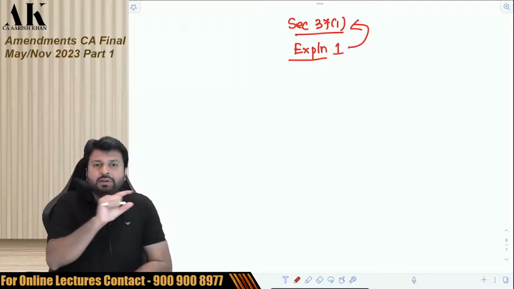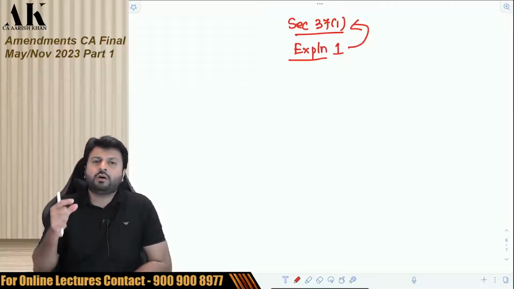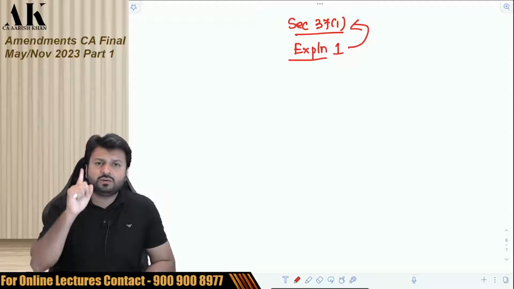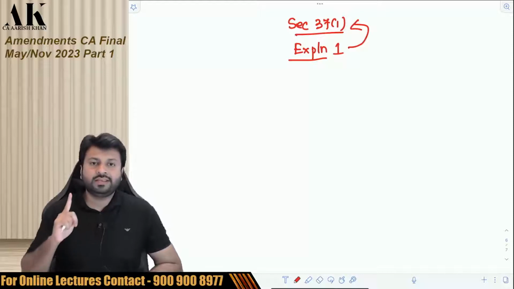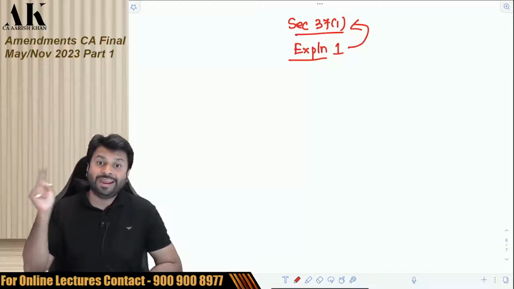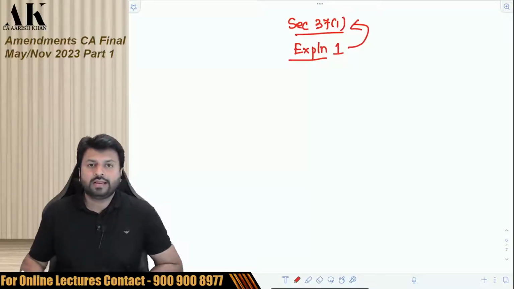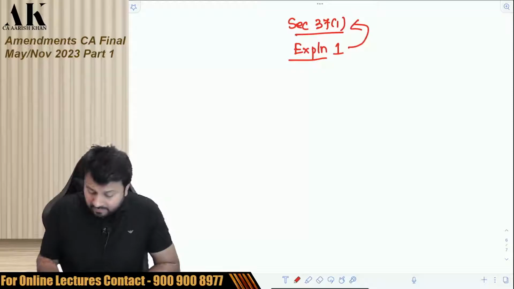So this is an explanation which is there in section 37(1) in the form of explanation 1 to 37(1). I'll again repeat the explanation. If an assessee incurs an expenditure which is an offense or which is prohibited by any law, then that expenditure will be disallowed. So now there was a lot of question regarding any law.